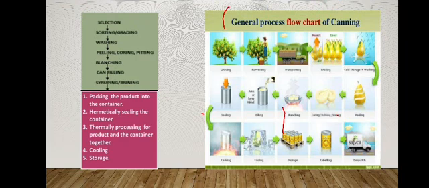Then they pass to the peeling, cutting, or preparation section, in which, if needed, they are peeled. They are cut into small sizes. Each foodstuff needs different preparation methods based on the food. Based on the type of food, different preparation methods are adopted, and based on that, they are prepared to be packed in a can. So that is the preparation process, in which peeling, cutting, pitting, etc. occur. Then these are blanched.